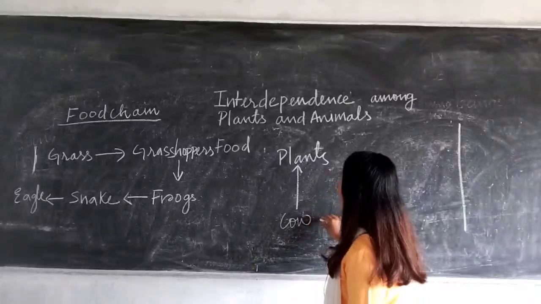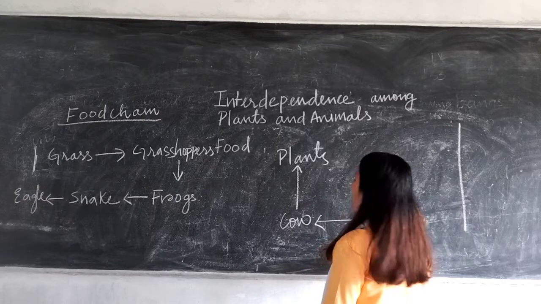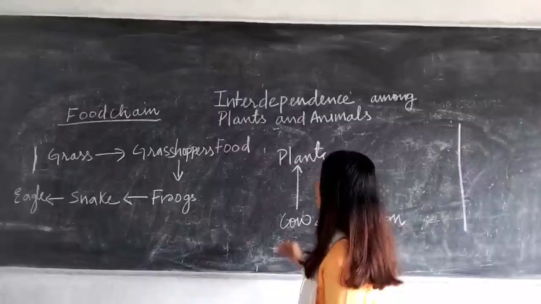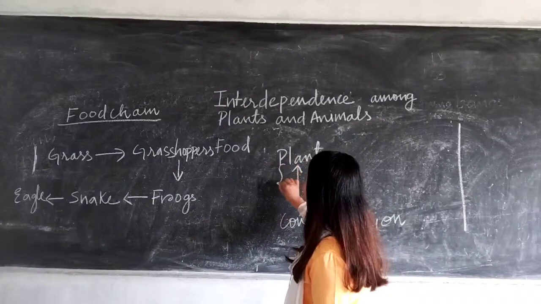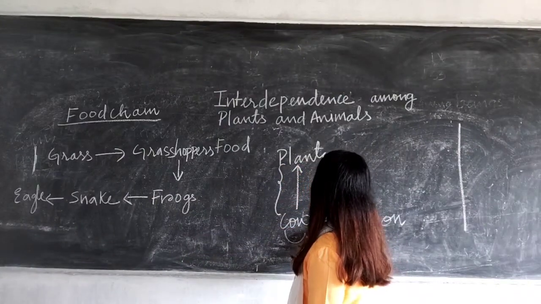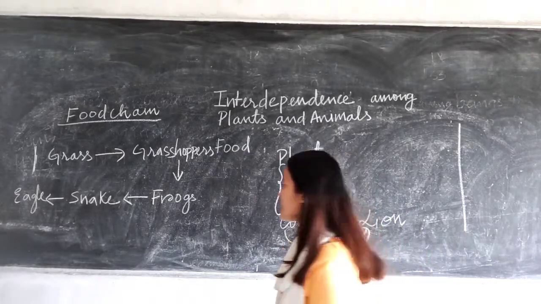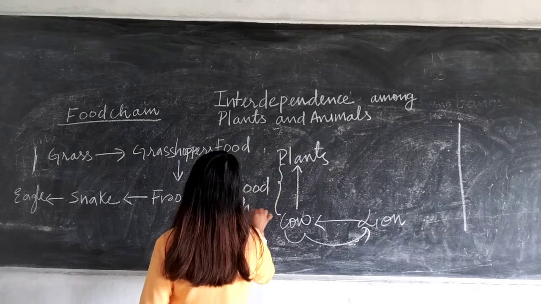And the cow is eaten by the lion. Lions are carnivores. So here you can see the energy flow is taking place from plant to the cow, from cow to the lion. This flow of energy is referred to as the food chain.